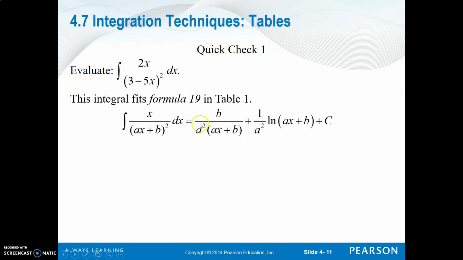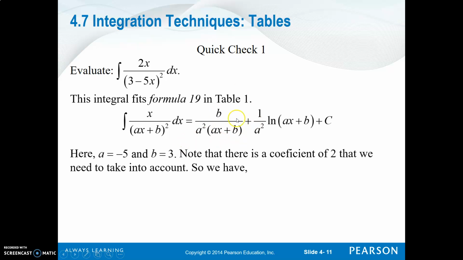So the a and the b that you see in your antiderivatives: a is going to be the -5, your coefficient on x, and b is the 3 that we're adding inside of that squared quantity. So if a is -5 and b is 3, we can plug into this antiderivative. Now, the PowerPoint from the book is referencing that they factor the 2 out. They didn't really show that well. They do it better in the next example.